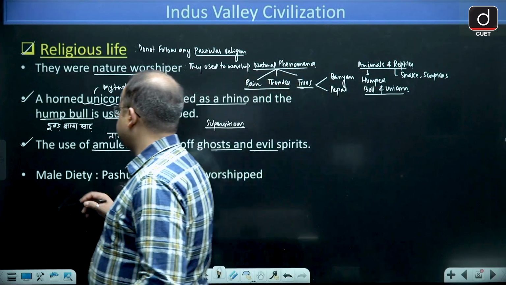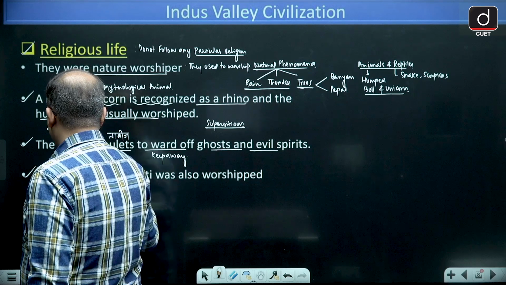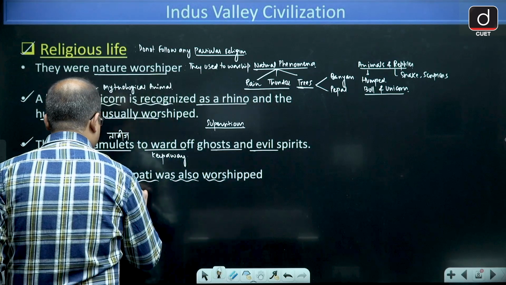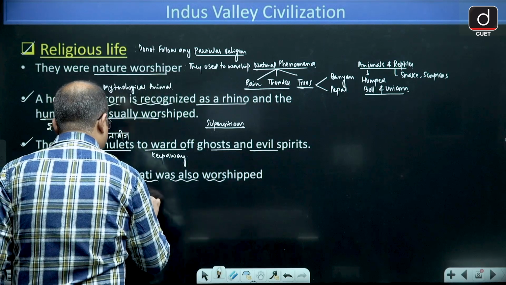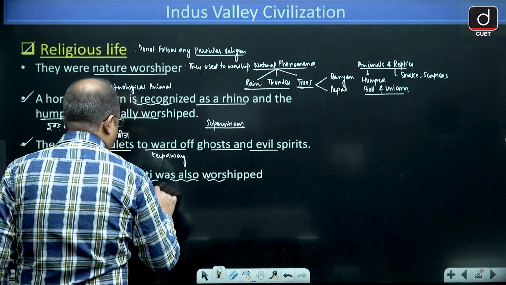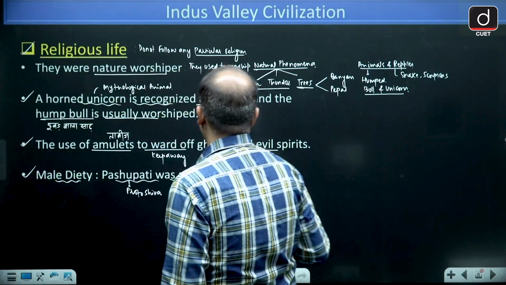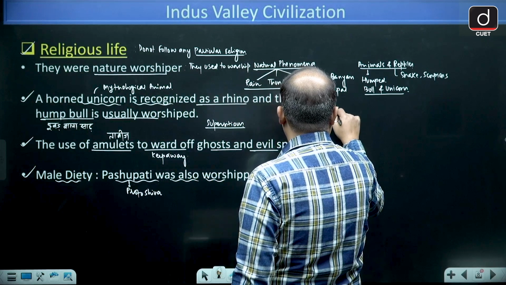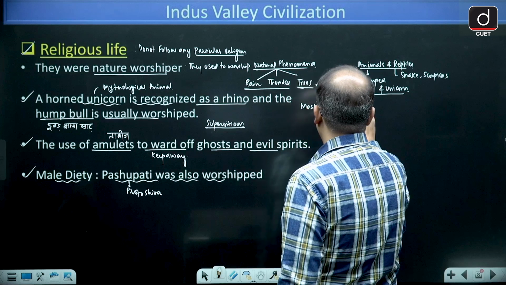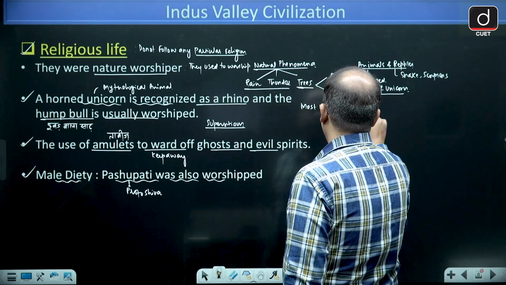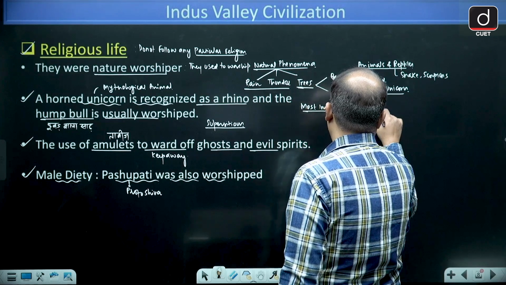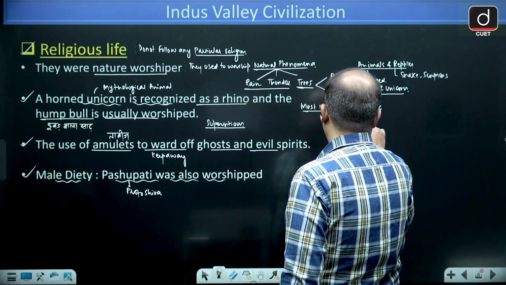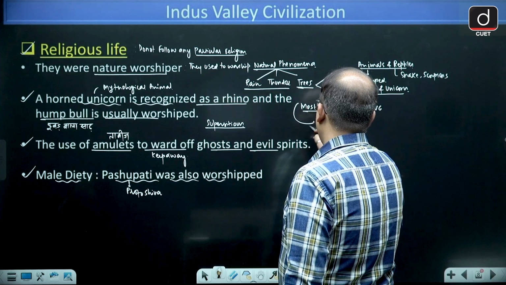Other than this, guys, the evidence of male deity is also found. So Pashupati was also worshipped. Pashupati is also considered as proto Shiva. And the most important deity during this Indus Valley was Mother Goddess.